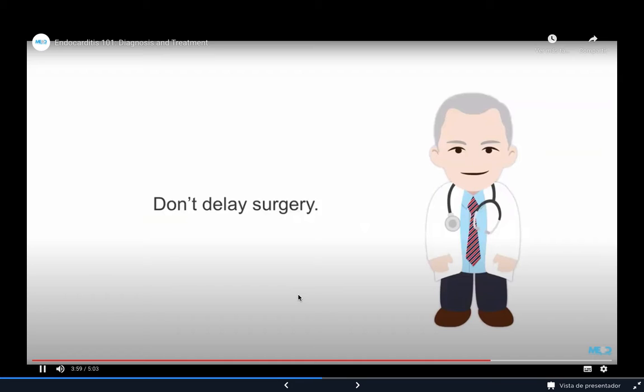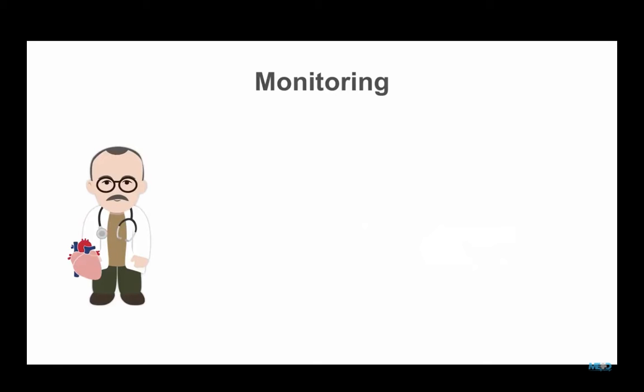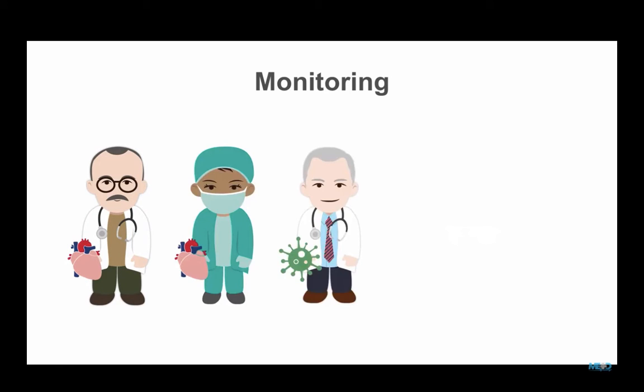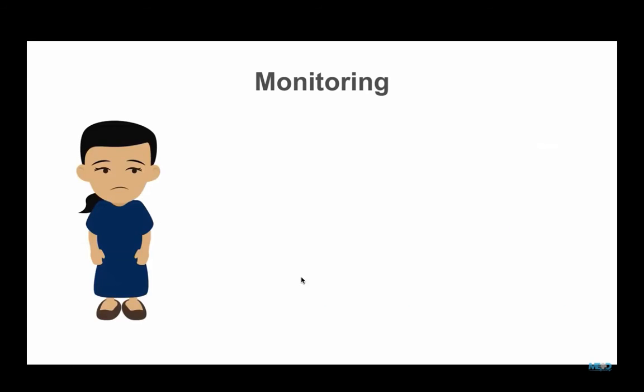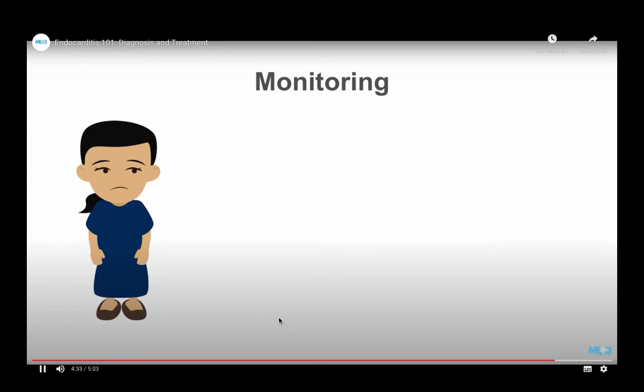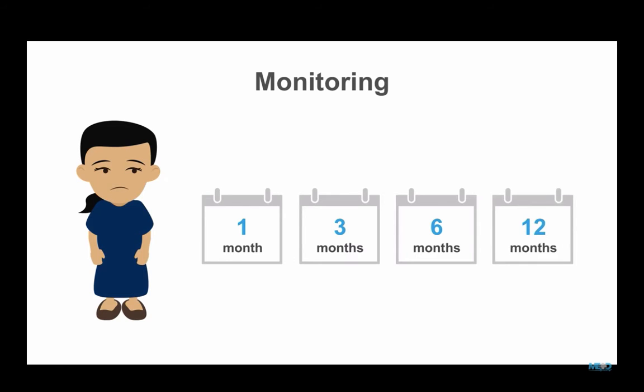The bottom line is this: if surgery is inevitable, early surgery has a better prognosis than delaying surgery. An endocarditis team consisting of a cardiologist, a cardiac surgeon, an infectious disease physician, a microbiologist, and an intensivist who discuss patients in the hospital with infective endocarditis weekly and make decisions about surgery has been shown to reduce mortality substantially. To complete the picture as an outpatient, follow-up by a cardiology and infectious disease specialist at 1, 3, 6, and 12 months after surgery is optimal.